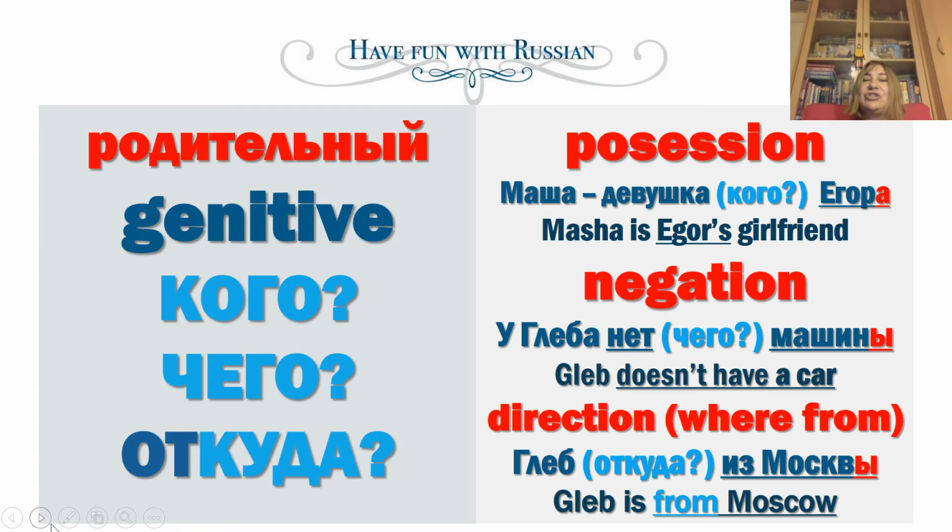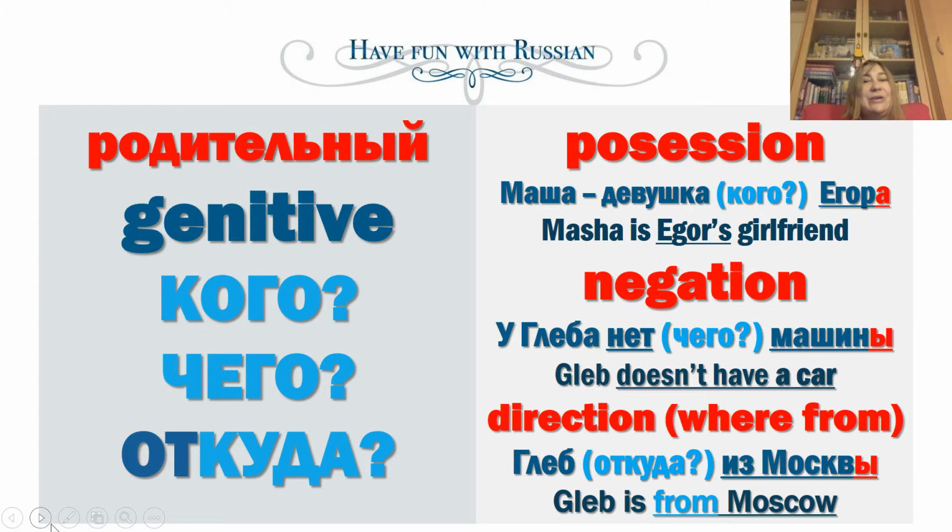Genitive case, родительный падеж, represents possession, negation, and direction, where from the main subject goes, flies, or sails. Например, for example, Маша, we are talking about possession, девушка, кого?